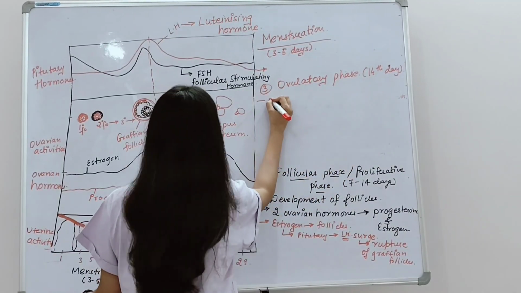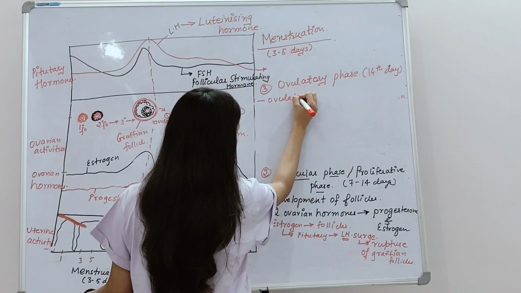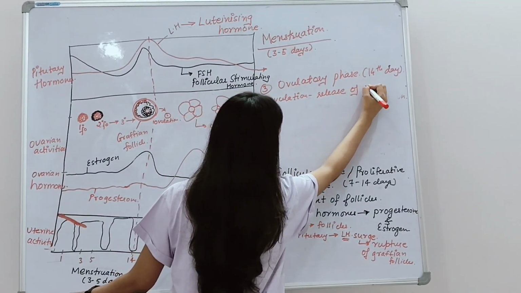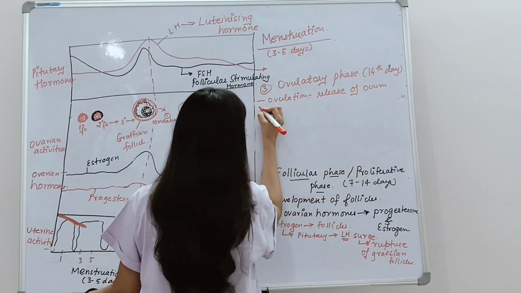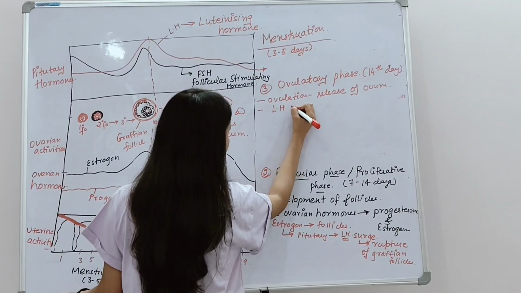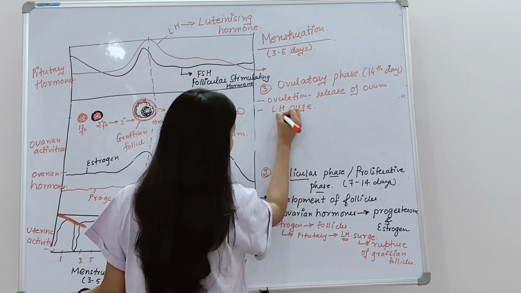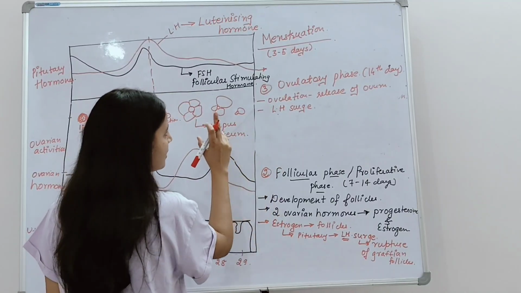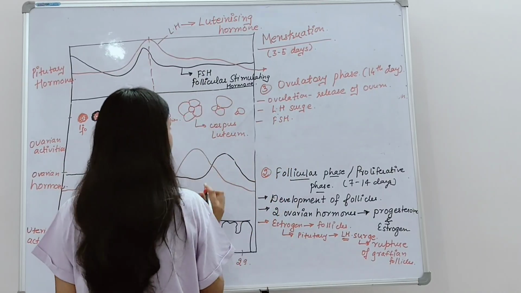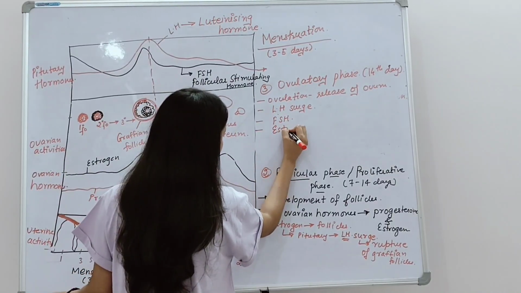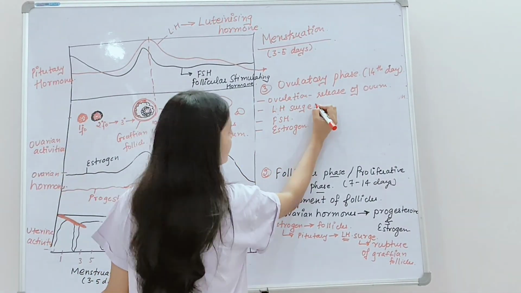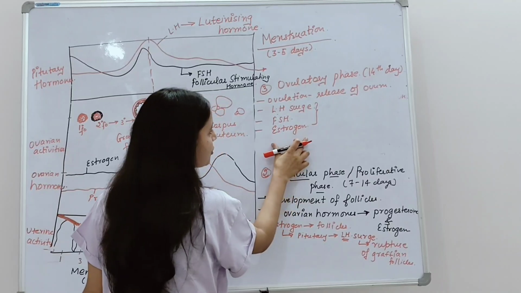In the ovulatory phase, we have seen how the ovulation takes place. Ovulation is the release of egg or ovum. At this point of time, which hormone is responsible for the rupture? That is LH. A surge in the luteinizing hormone leads to the ovulation, and somewhere FSH is also responsible. Okay, and estrogen. We need to remember which hormones are acting at which phase. At the ovulatory phase, the surge in the LH, FSH and the estrogen.